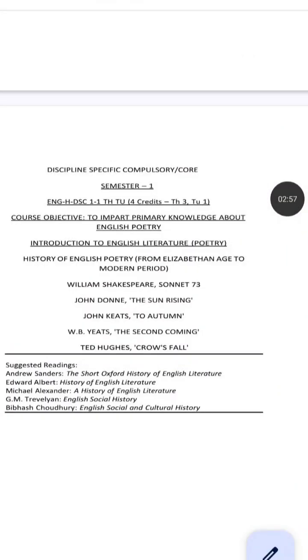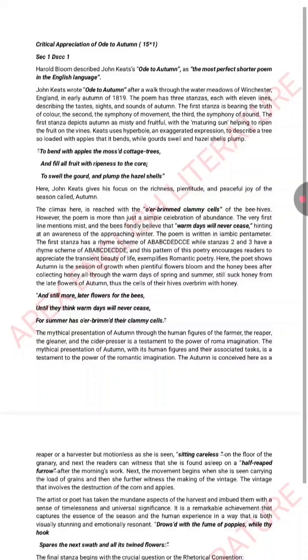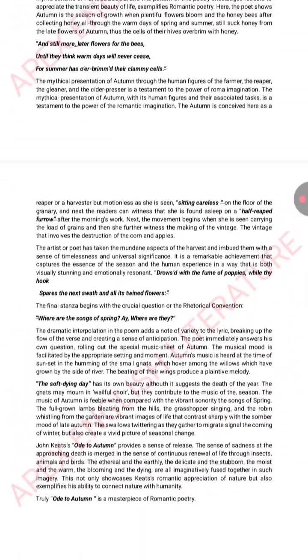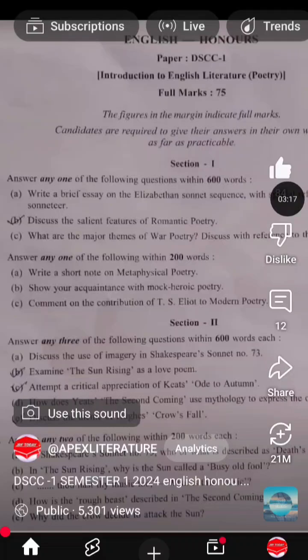Then we have John Keats' To Autumn. We have the critical appreciation of Ode to Autumn, or how Ode to Autumn is described as the most perfect shorter poem in the English language by Harold Bloom. Previously they have given the critical appreciation of Ode to Autumn. So this time they can give the imagery in Ode to Autumn, or Ode to Autumn as a romantic poem, or Ode to Autumn as an ode.